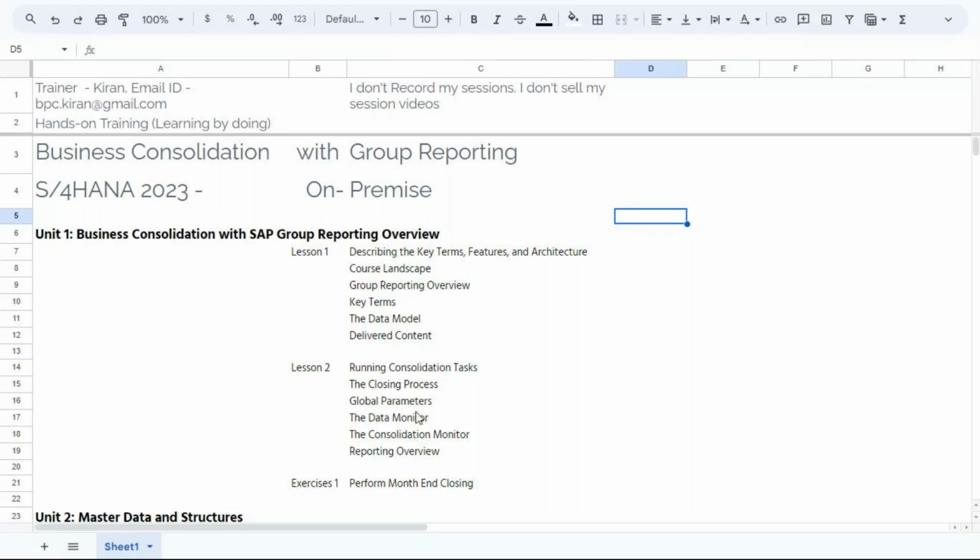We are running the entire overview. Tomorrow I will show you the entire consolidation process, how the consolidation happens, how the local accountant is going to perform his activities, how the group accountant is going to perform his activities. That we are going to perform tomorrow. That is part of the first unit: running legal consolidation tasks and closing processes.